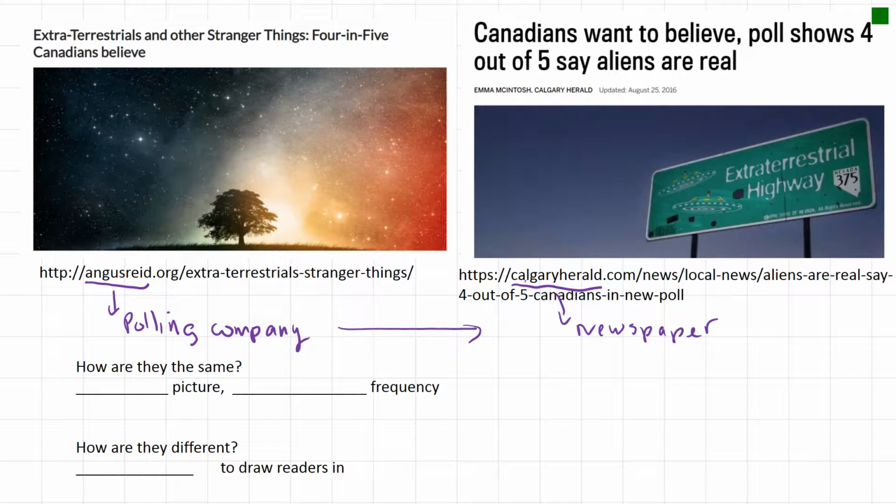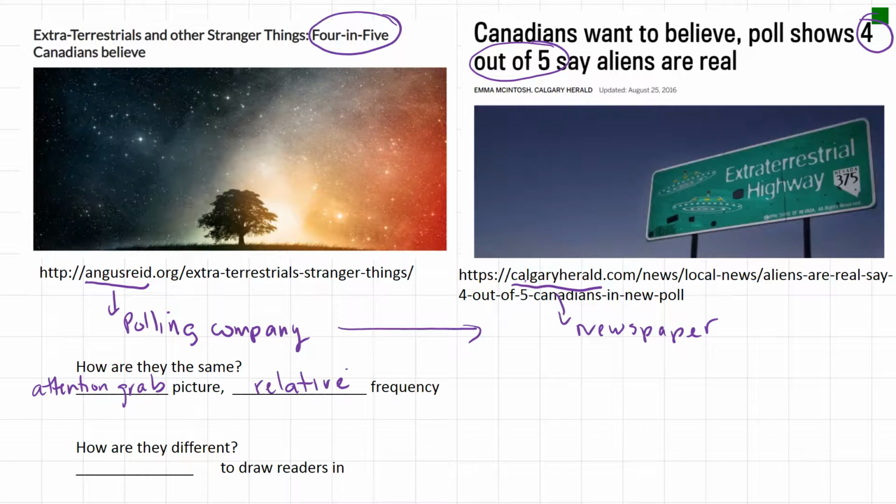Well, they both have an attention-grabbing picture. And they both report the survey results as relative frequency. So 4 out of 5, remember, is a relative frequency because you are comparing how many people believe in aliens compared to everybody that was polled.